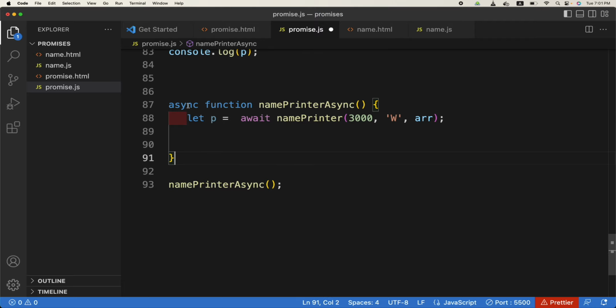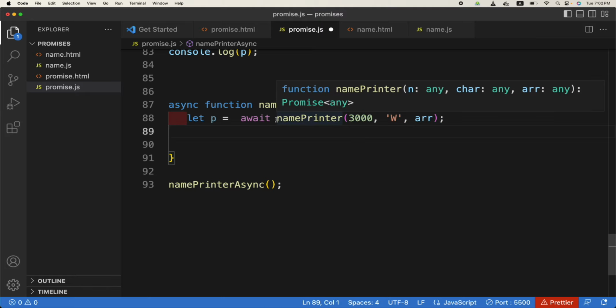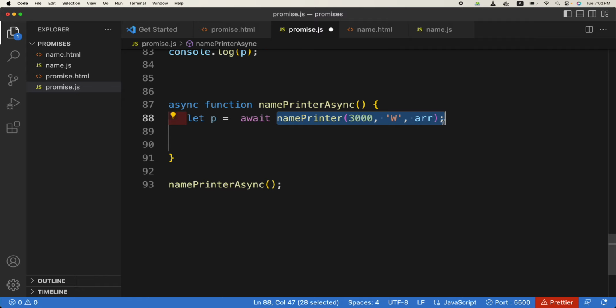So if you make a function async, it means inside it you will have to use some await keyword, and that await is used for promises actually. So this line returns a promise. Do you agree? Because we are using .then with it. So now it actually returns a promise. So we will use await, and a promise basically is the code which you are waiting for for some reason. Maybe it is an API call, or setTimeout, or anything else. So now what do you expect with this P? If I console.log P, what will it be?